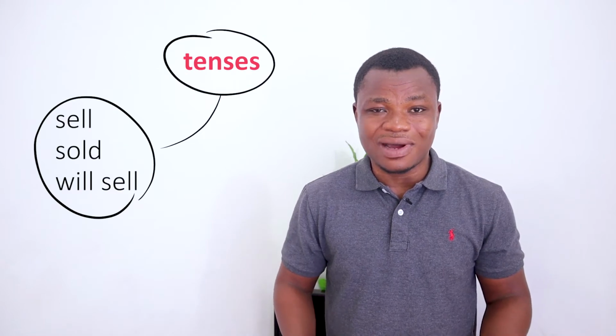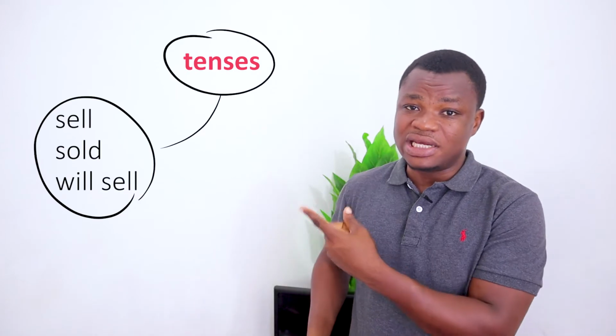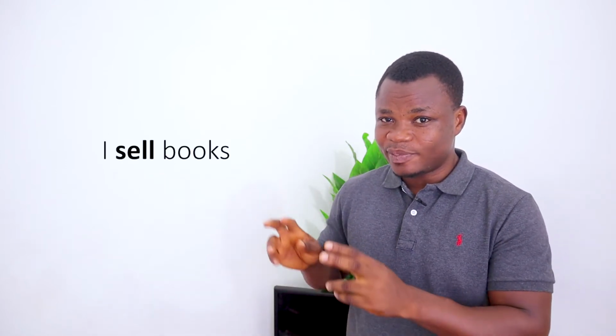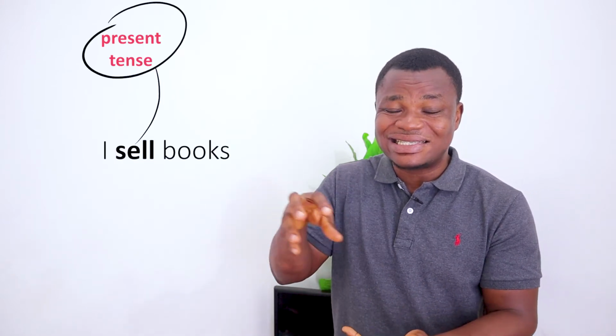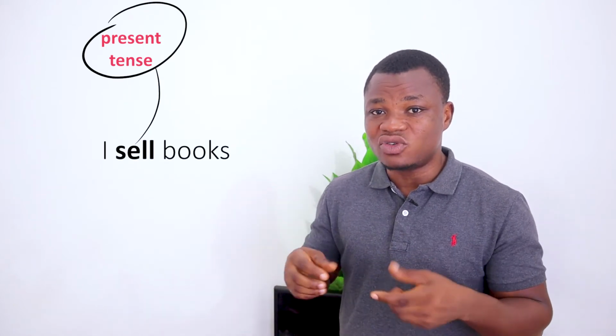So to be able to talk about events that are happening now, or happened in the past, or are to happen in the future, you need to know about your tenses. You need to know the right forms of the verbs to use. And if you haven't figured it out already, the first one, when I said I sell books, that form of the verb to sell, the raw one, stands in for the present tense. So this is the present tense form of the verb to sell.